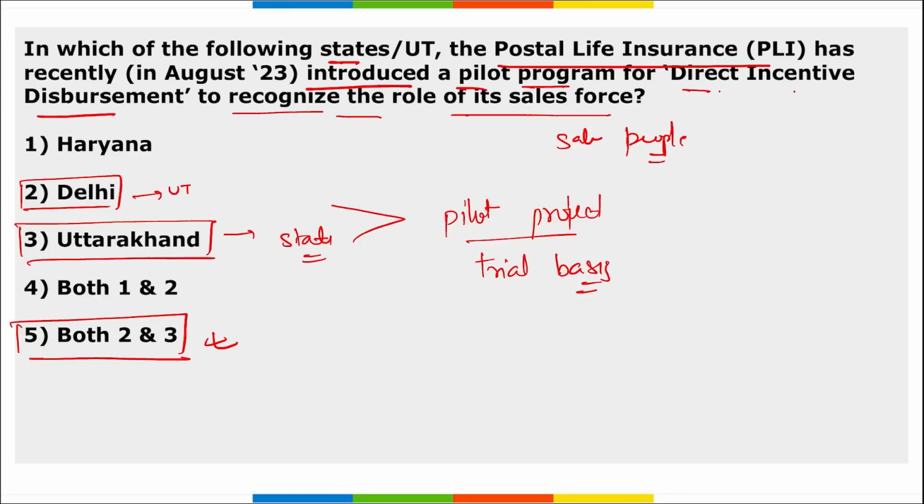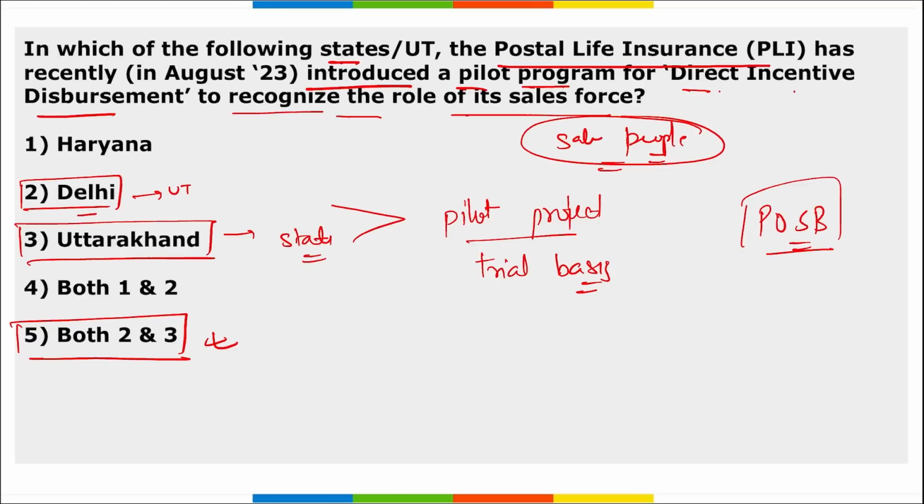Then remember, this initiative is their agents initiative program, under which the commissions of the agents, that is the salespersons, from the previous months are directly transferred to their post office savings bank account, resulting in swift and secure transactions. I repeat, this is for their salesperson's team, and the commissions from the previous month's sales will be directly transferred to their post office savings bank account.